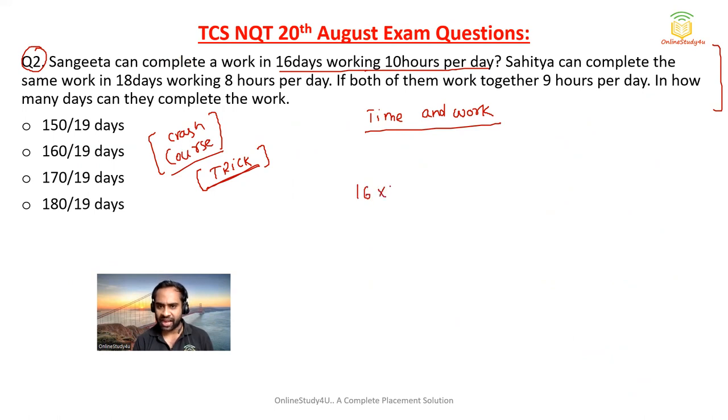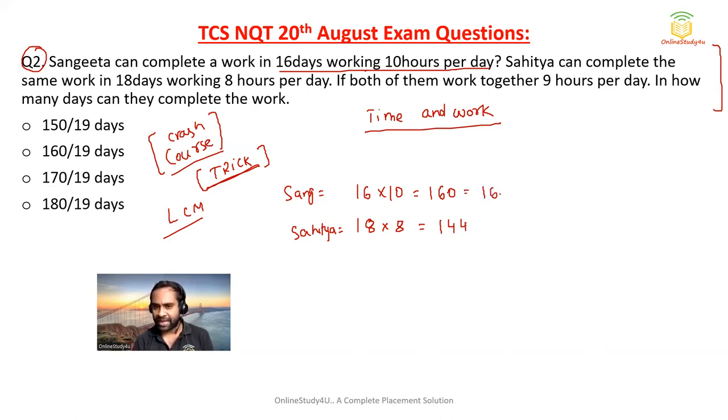Now, Sangeeta can complete a work in 16 days working 10 hours per day. So 16 days and 10 hours. Then Sahitya can complete the same work in 18 days working 8 hours a day. This is Sangeeta, and this is Sahitya. So basically I use the LCM technique to solve the question. So this will become 160 and this will become 144, right? Now friends, we have to take the LCM of both of these.